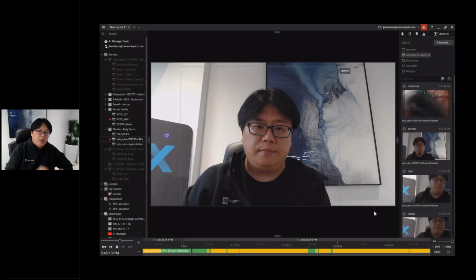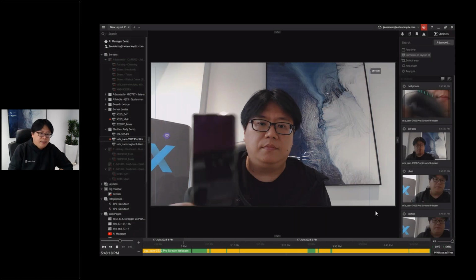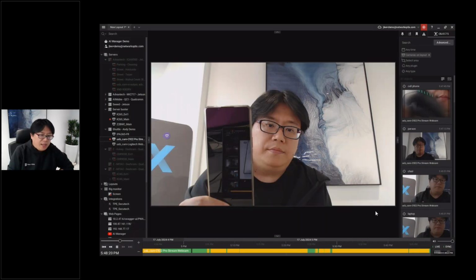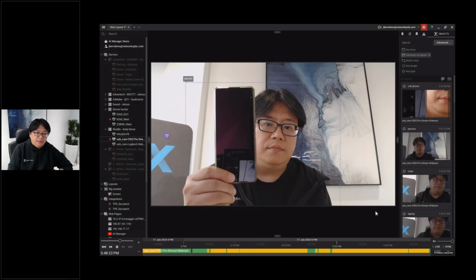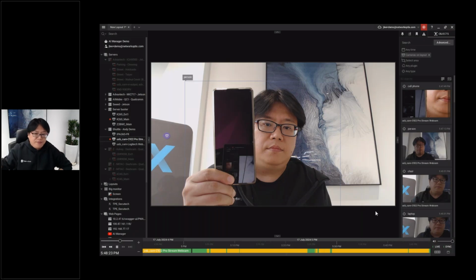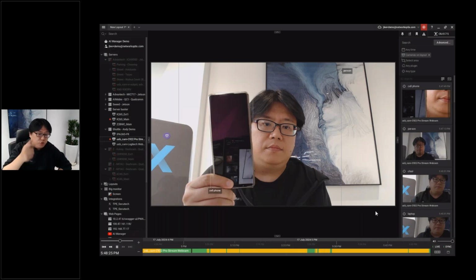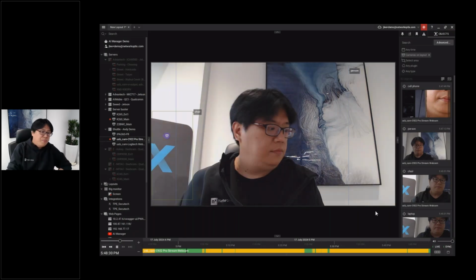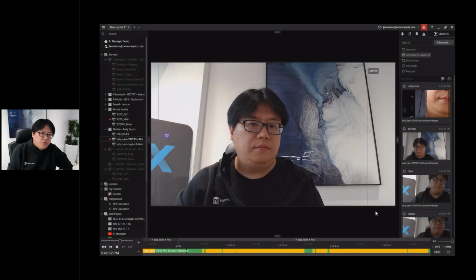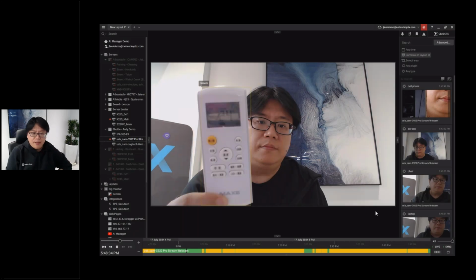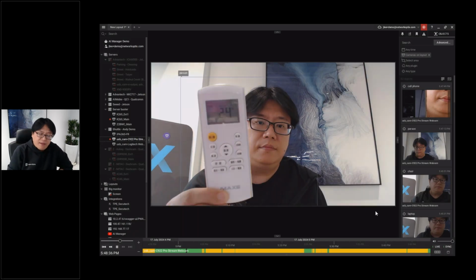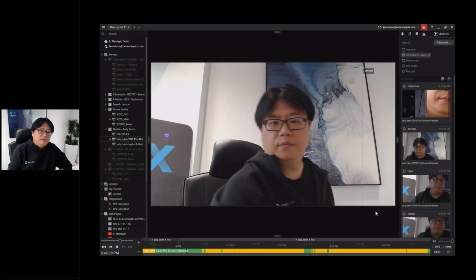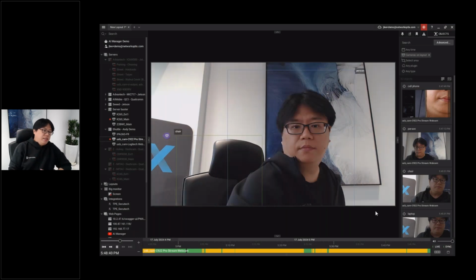So you can see this is a person, and we can recognize this cell phone and other objects, something like a remote controller, or a chair, desk, mouse, keyboard. I show you the remote control, and the chair.